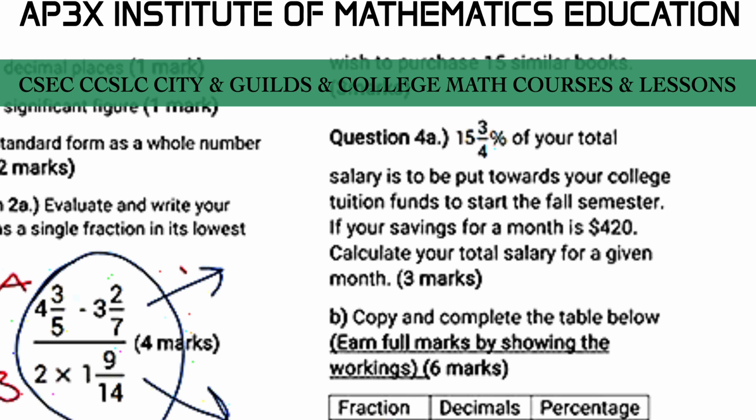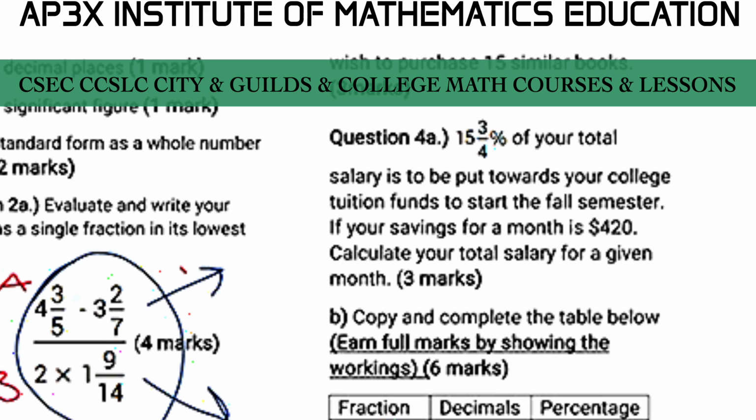Now, I'm going to take a little bit of accountability for how I worded this question. My intent was to say 15.75% of your total salary is to be put toward your college tuition fund for savings. I kind of may have misled a few of my students, so I'm going to take accountability for the wording of the question. But we've done questions of similar nature like this in my live classes, so I expected my students to really wrap their minds around this one.